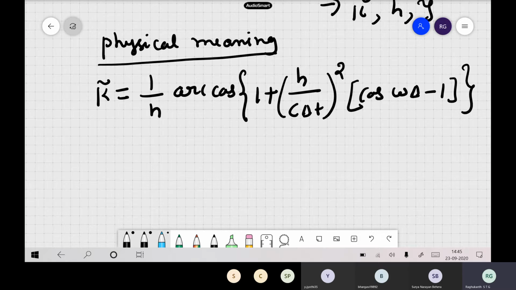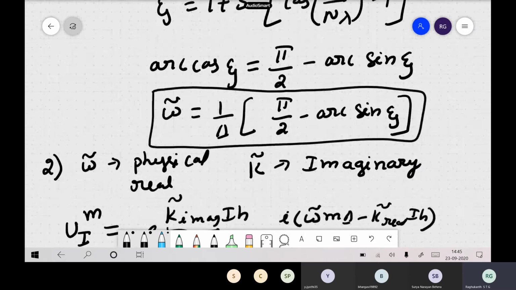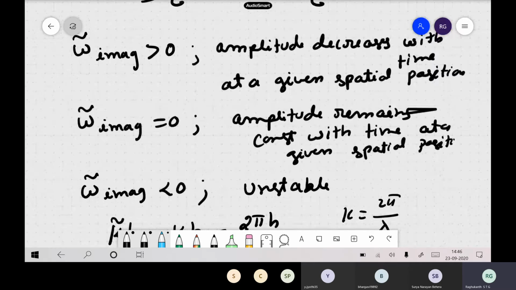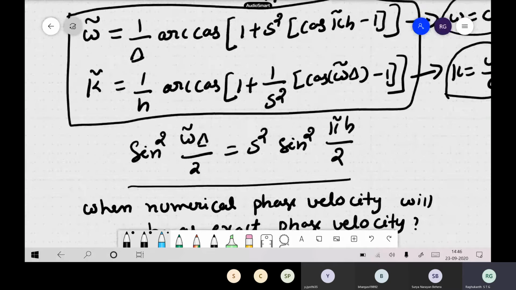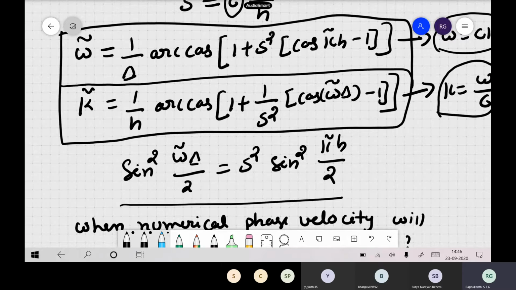So this was our dispersion relation, the equation we have already derived previously. Now we are trying to see this equation, the second case, assuming this as real.